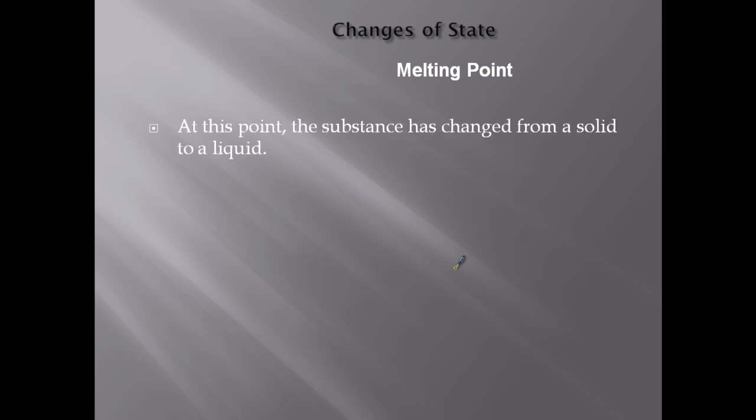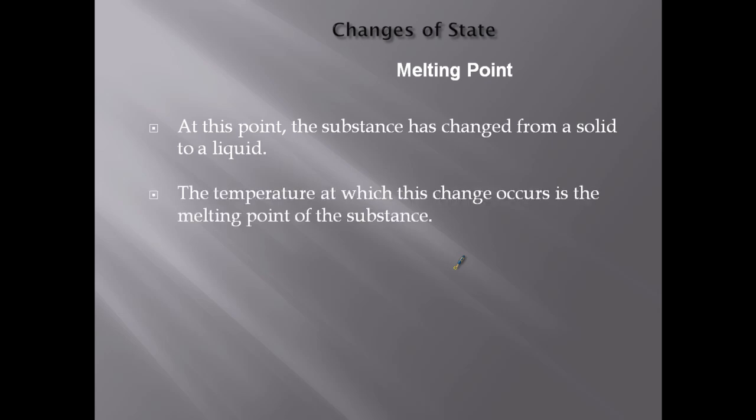All right, now we're going to talk about melting points. At this point, the substance has changed from a solid to a liquid. Makes sense? We know stuff melts. It goes from being hard to a liquid. The temperature at which this change occurs is the melting point of the substance. So for water, 273 K. For other things, it could be higher or lower, like carbon dioxide, dry ice. It's a much, much lower melting point.